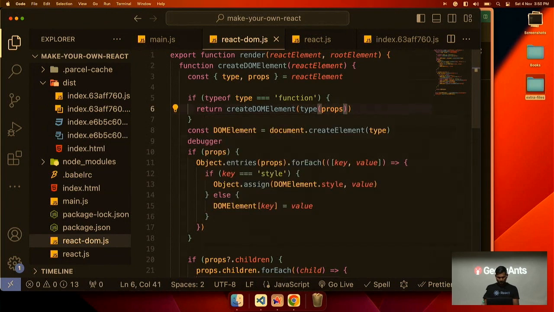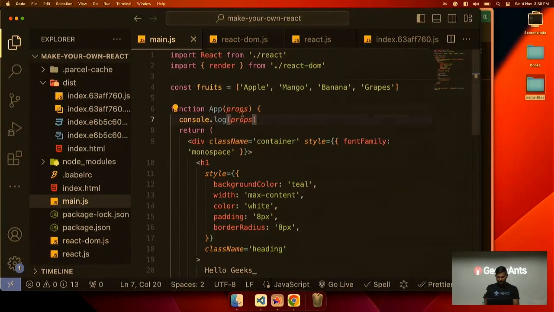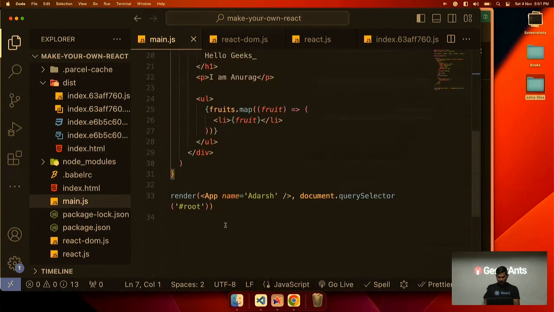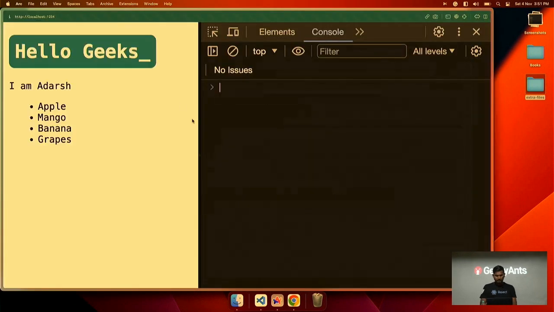So we will pass props here, and we will receive the props here. Now we can destructure it here. We can destructure it like this, and we can use it wherever we want to use. For example, if I want to use it here, I can use the name. Sorry. So now that prop is coming.